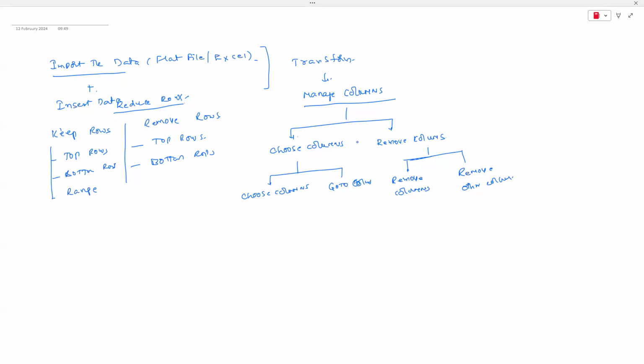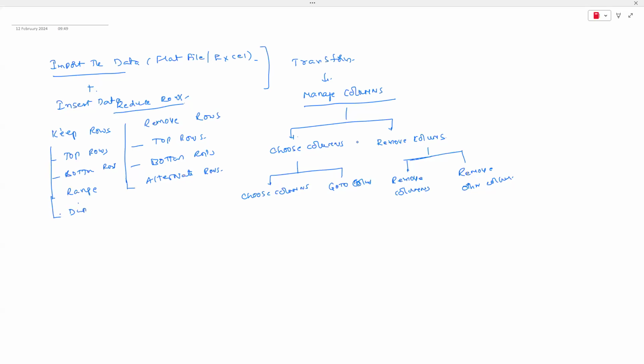Here there is a range, but here we can call it alternate rows, which we have discussed. What is alternate rows, guys? From where you want to start deleting, how many rows you want to delete, how many rows you want to keep. Here it is from where you want to start, you keep the first record, and after that, how many rows you want to keep.